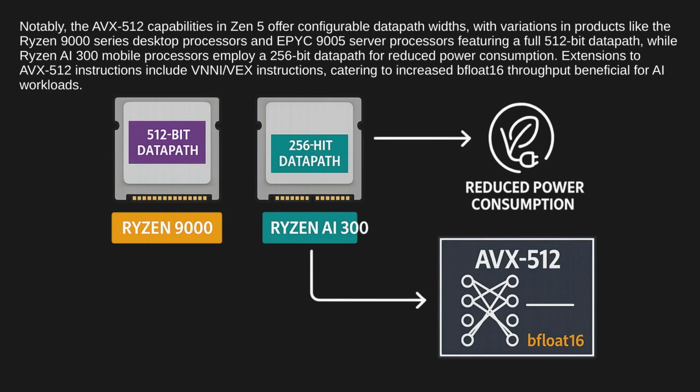Notably, the AVX 512 capabilities in Zen 5 offer configurable data path widths, with variations in products like the Ryzen 9000 series desktop processors and EPYC 9005 server processors featuring a full 512-bit data path, while Ryzen AI 300 mobile processors employ a 256-bit data path for reduced power consumption. Extensions to AVX 512 instructions include VNNI VEX instructions, catering to increased bfloat16 throughput beneficial for AI workloads.